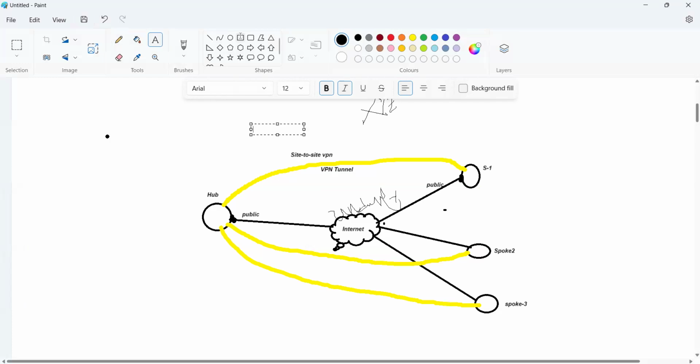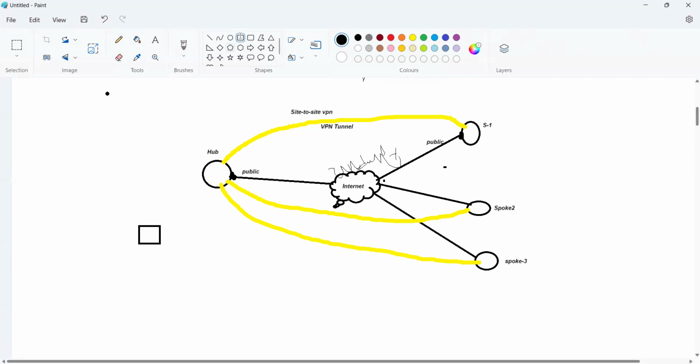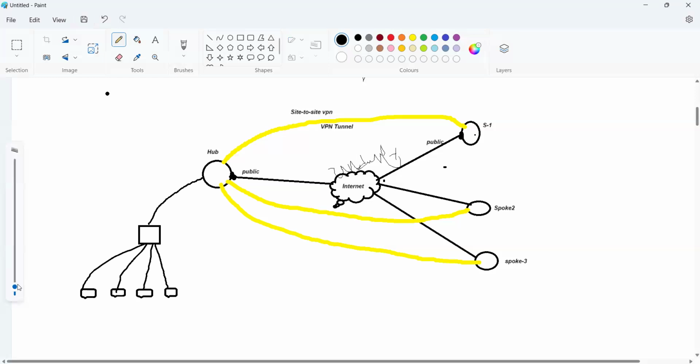After that we have some LAN prefixes. Those are our original traffic. This is the access switch, and the access switch is connected to multiple users. These users are connected like this, and these are connected again to the core switch, core device. This is a different spoke location, and here also we have users, and here also we have users.